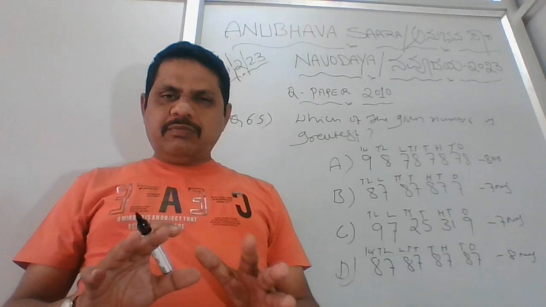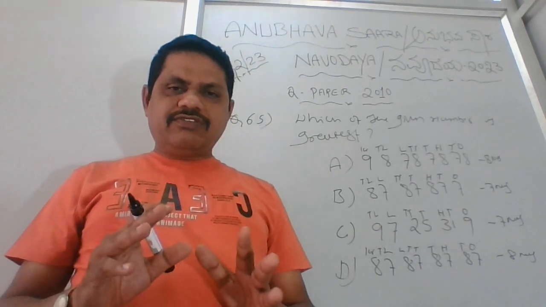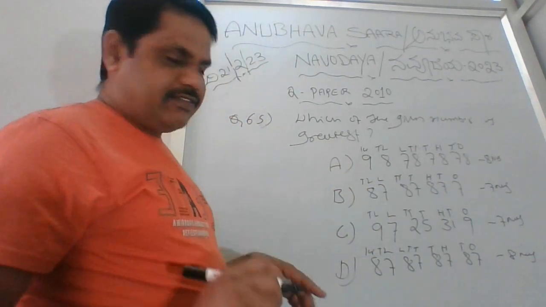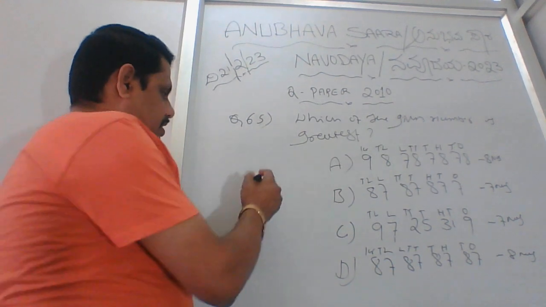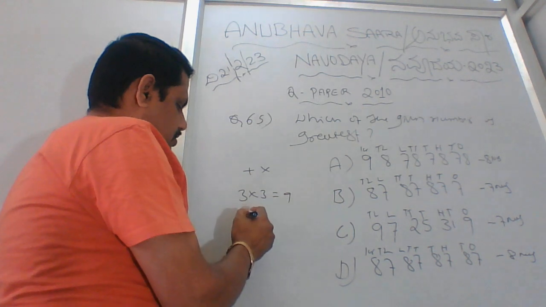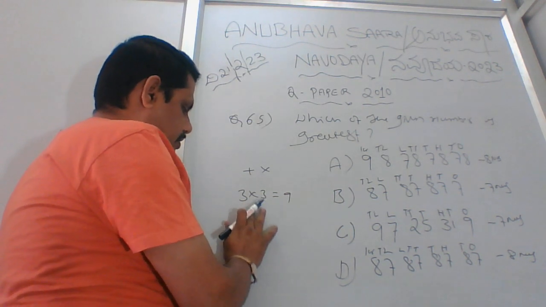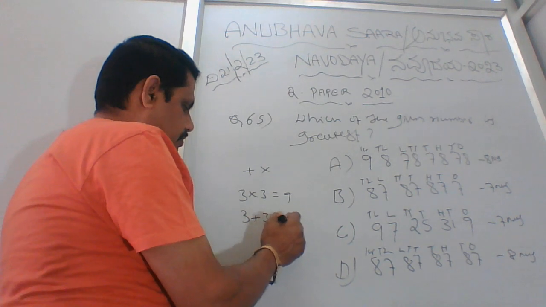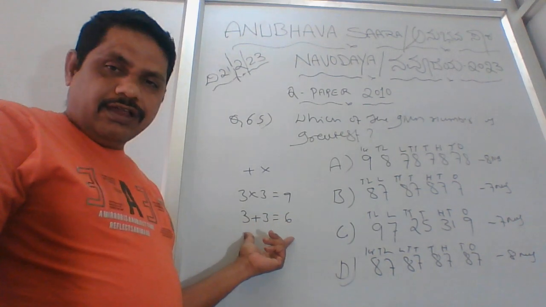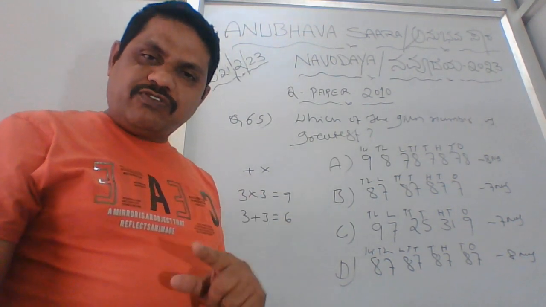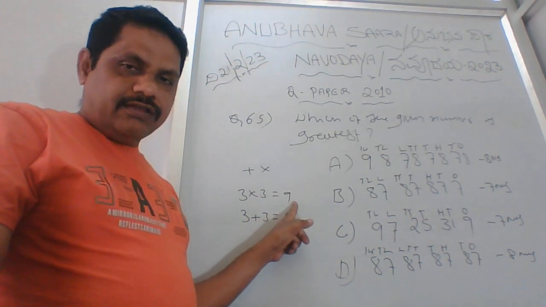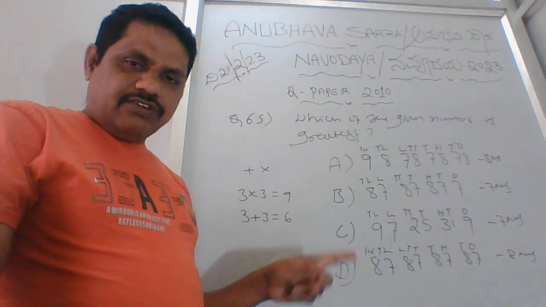I'll just tell you the simple logic, based on that I can tell you what exactly will happen here. So you can understand, I'm just changing the operator. I'm using plus and multiplication: 3 multiplied by 3 is equal to 9. See, while doing mathematics you should be very clear what exactly you are using and for what purpose. Here we are doing multiplication, that's why we are getting 9. Here we are doing addition, that's why we are getting 6.